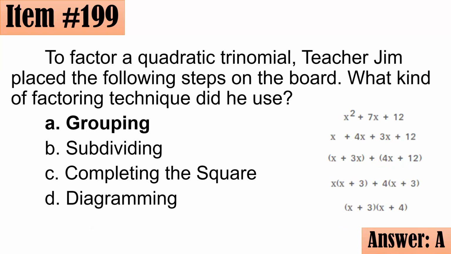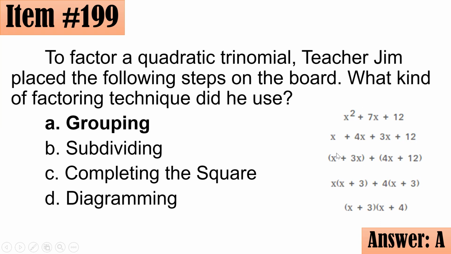Bakit po? So kung mapapansin, you broke down the 7x into 4x plus 3x and copy the rest. X squared din po ito, sorry, nawala po yung 2. Tapos, you grouped this one as the first group: yung x squared plus 3x is first group. Yung second group naman ay 4x plus 12. And you employed factoring by grouping na po dito.